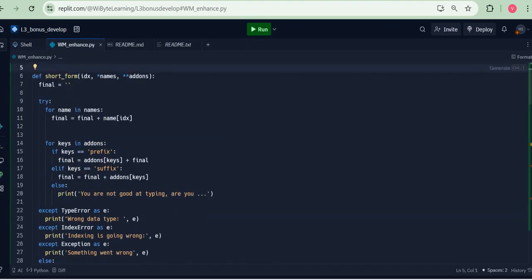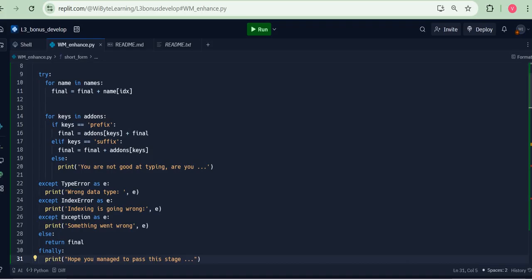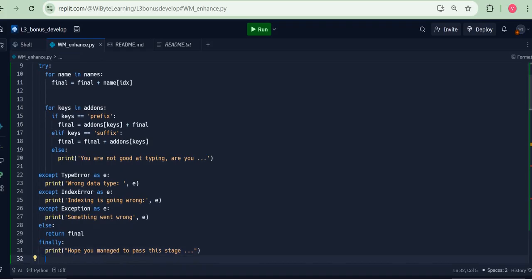So now let me get to my project over here. So here's a short form function. Remember, this creates a short form for me, short code for me, but it also catches a bunch of errors. So that's the try and except. If everything goes well, I return a value, and finally I print this statement. Hope you managed to pass the stage. Remember, finally is the part which is run regardless of whether there was an error or not an error.